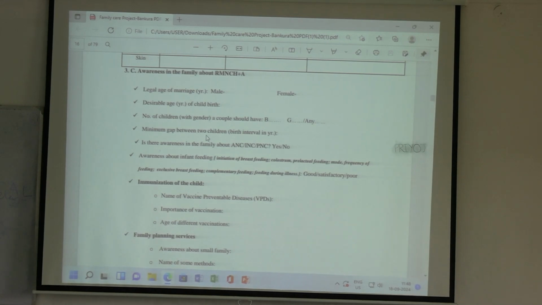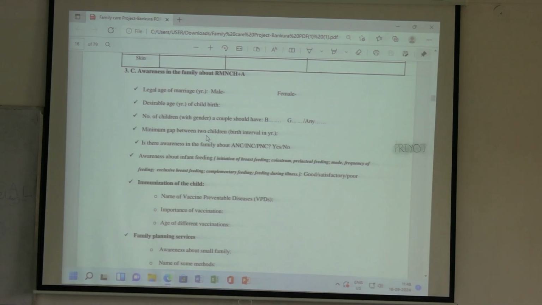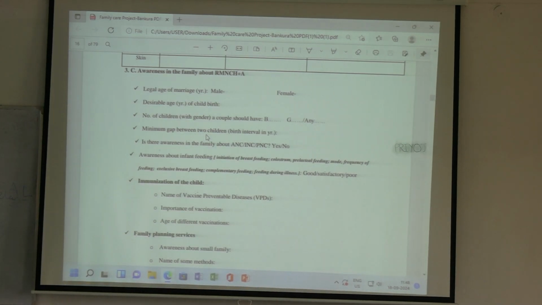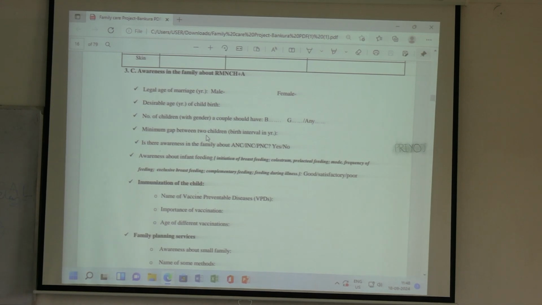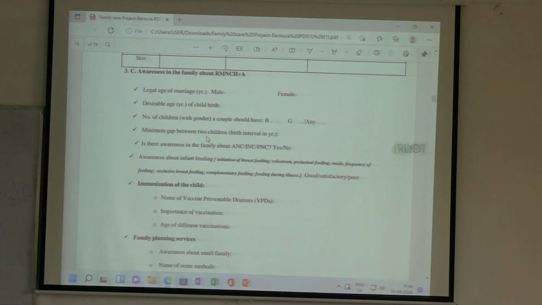The services about that I'll show later. But right now you have to ask those questions, and then you have to understand whether they are aware about them or not. That is, you have to ask that pregnant mother what they are given when they are pregnant, what they get or do not get when they go to the health center, and whether they know this. If they're answering the right things, then you say that they're aware. Now what are the right things?